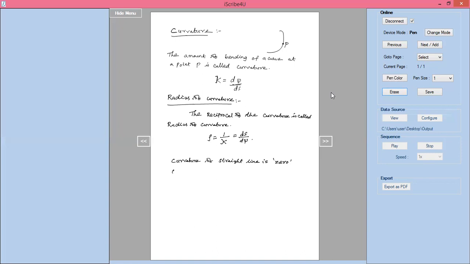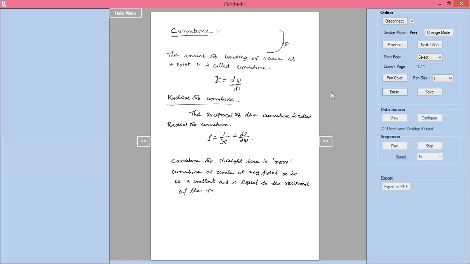What is the curvature of a circle? The curvature of a circle at any point on it is a constant and is equal to the reciprocal of the radius.